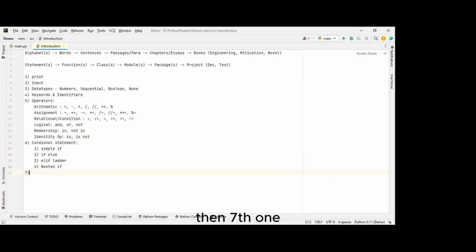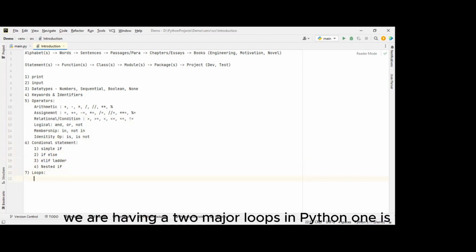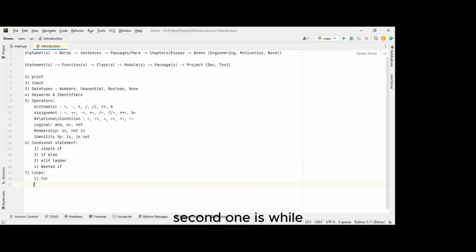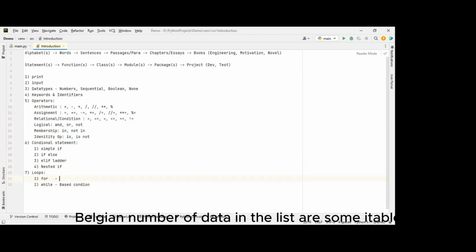Then the seventh one, we are having loops. Again, we are having two major loops in Python. One is for, and the second one is while. The while loop executes based on a condition. The for loop executes based on the number of data in the list or some iterable, so based on the iterable length.